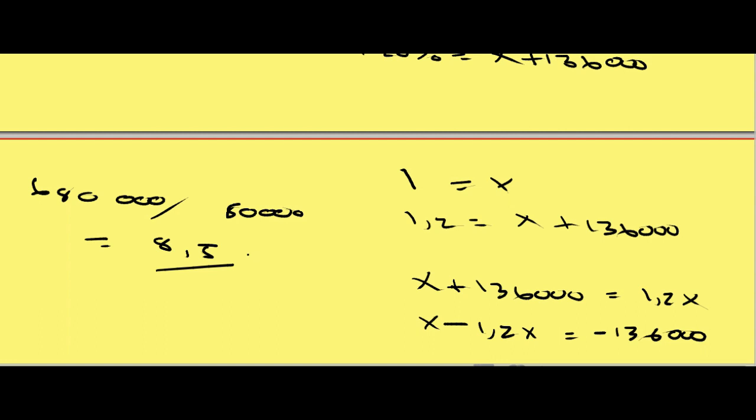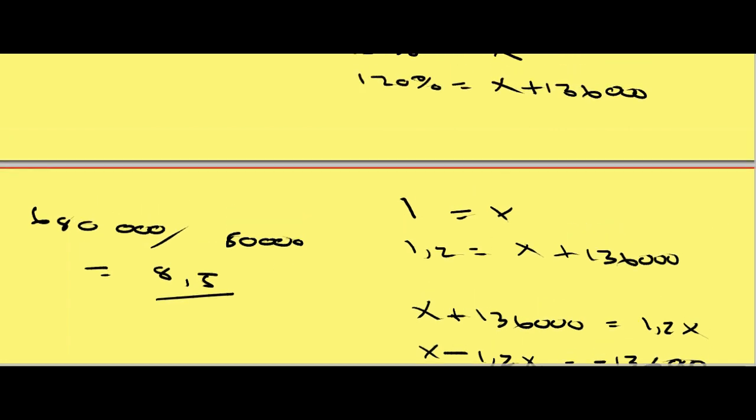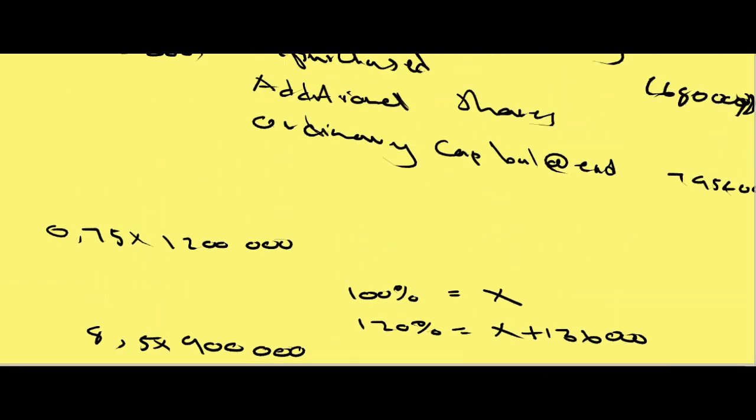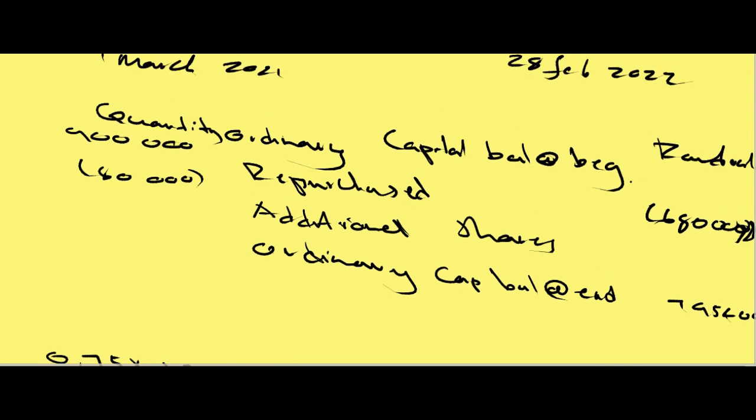Remember, we didn't have a way in which we can calculate our opening balance valuation. We can now use the average price and multiply it by the number of shares in issue at the beginning so that we can find the rand value at the beginning. How can we do this? We can say our 8.5 multiplied by our 900,000 shares which were in issue at the beginning, then we get our value of 7,650,000, which is the valuation of the shares which were in issue in the beginning.